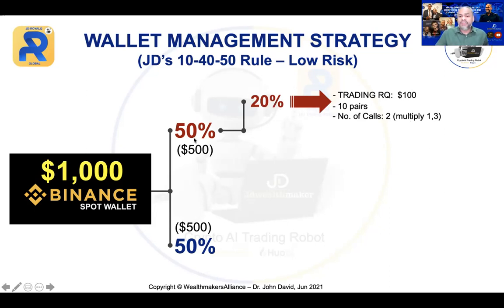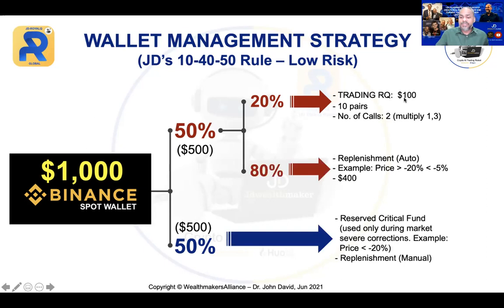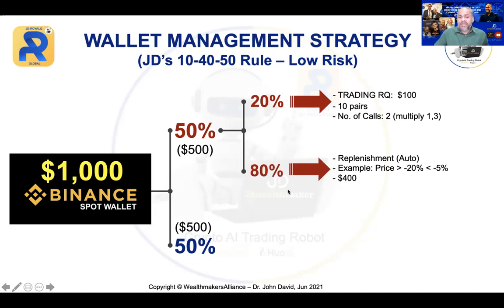20% from the 50%. If you take $100, divide by 1,000, that will be 10%. Now, what happens is that the remaining, you're going to have another 80%, which is $400. That will be used for the replenishment. So this is where the martingale strategy will work.